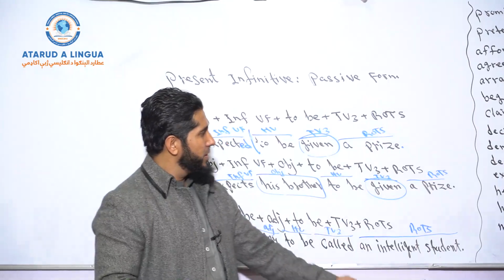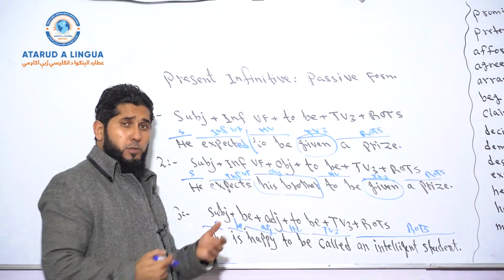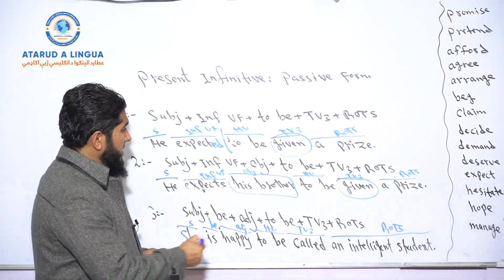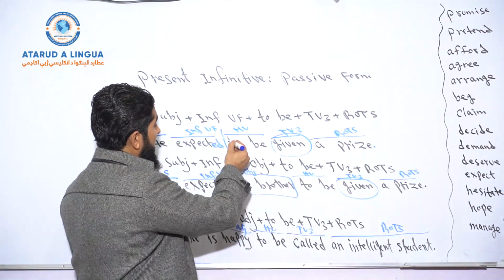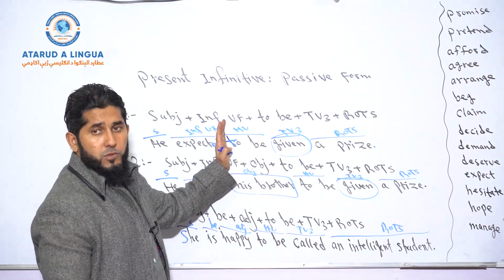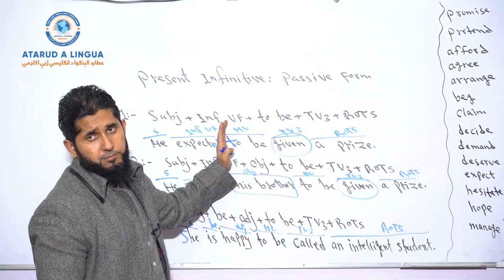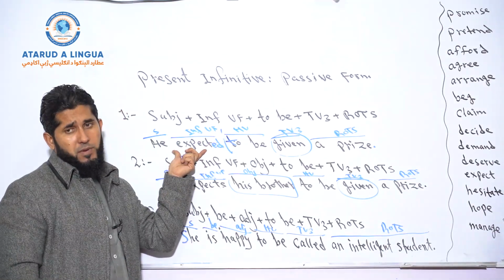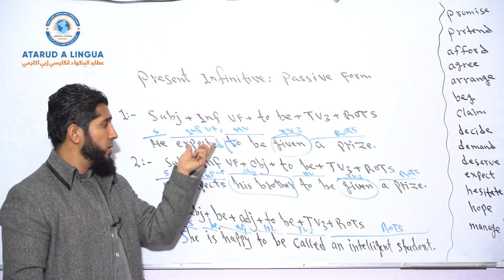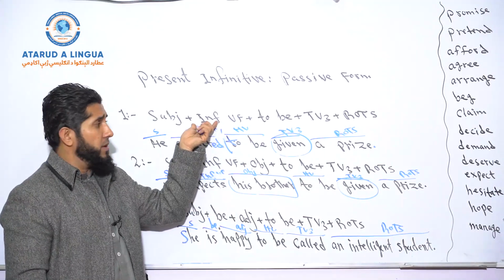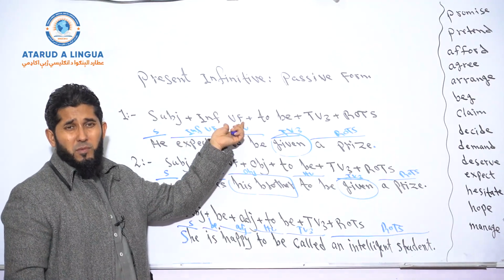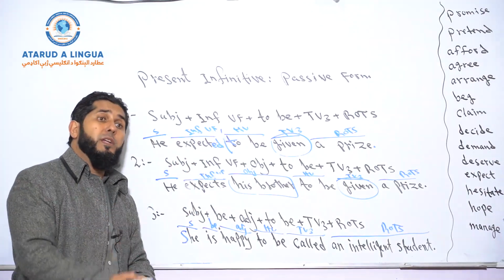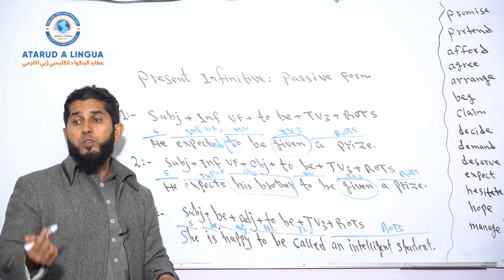Look at these verbs. And you learned how to use a present infinitive passive form, right? Where does it start? It starts where? After to be. To be plus past participle. This is present infinitive passive form. The tense over here doesn't matter. Your infinitive verb form, the reason I've written VF, verb form, in the structure, is that it could be any form. It could be negative form. It could be positive form. It could be interrogative form.